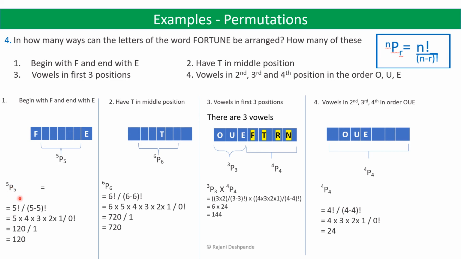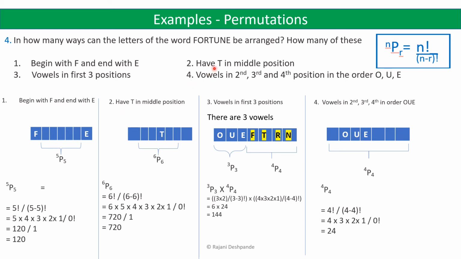Now we will find out 5p5. 5p5 is equal to 5 factorial divided by 5 minus 5 factorial, because n is 5, r is 5. So n factorial divided by n minus r factorial, that is 5 minus 5 factorial. So you get 5 into 4 into 3 into 2 into 1 divided by 0 factorial, which is equal to 120 divided by 1, because 0 factorial is 1. So it is 120. So 120 words can be formed such that they begin with F and end with E. Now let us come to the second part.